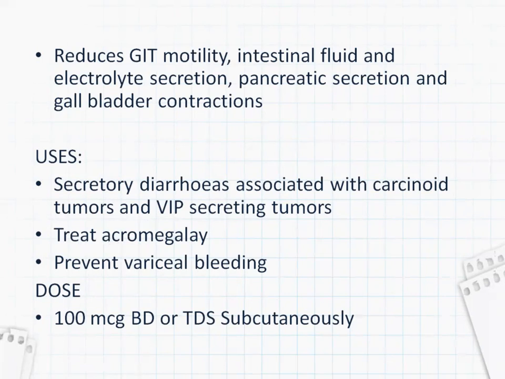Many other conditions are associated with acromegaly. You will learn it in more detail in other hormones. It is also used to prevent variceal bleeding. These are the uses. Coming to the dose, this is given as 100 micrograms twice a day or thrice a day subcutaneously.